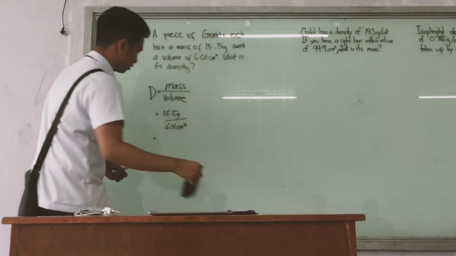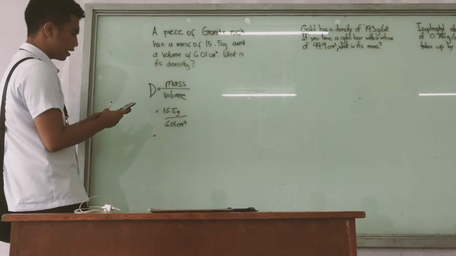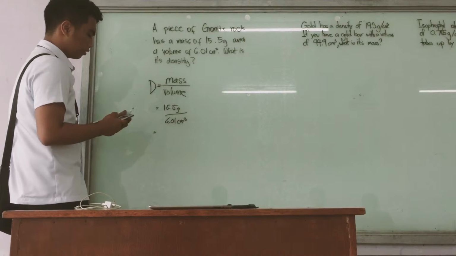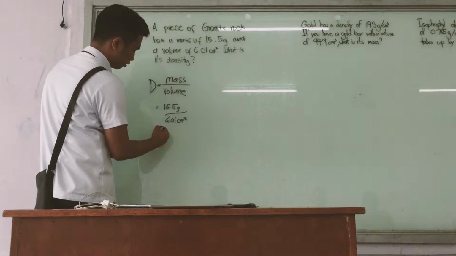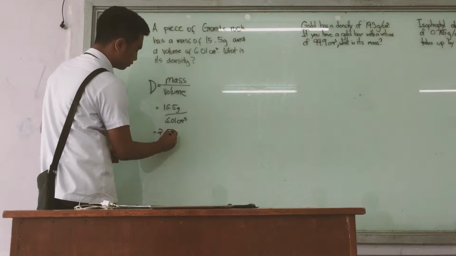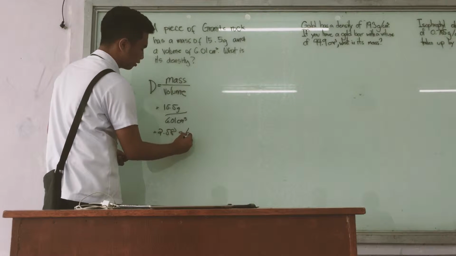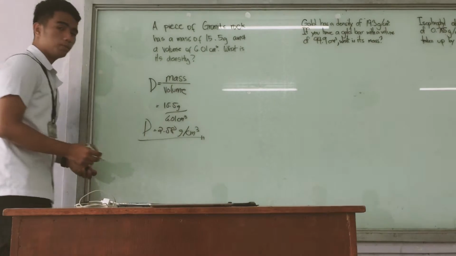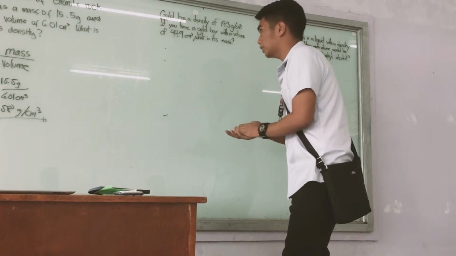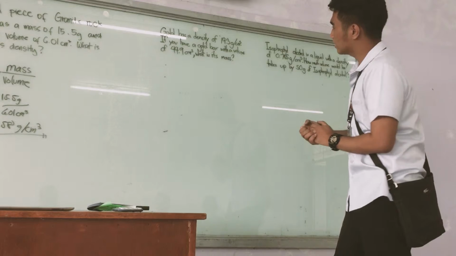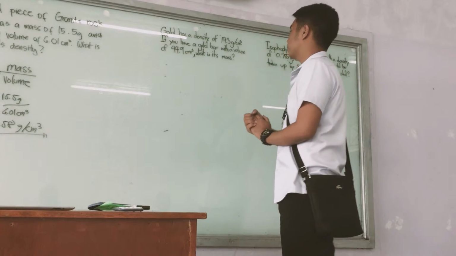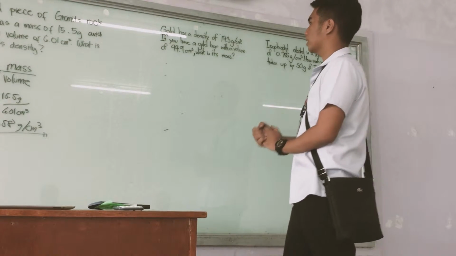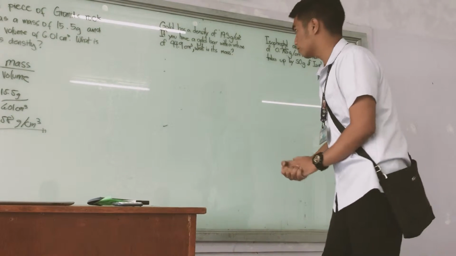Therefore, 15.5 divided by 6.01 is equal to 2.58 grams per cubic centimeter. So that will be your final answer. So we will proceed to the next problem. Gold has a density of 19.3 grams per cubic centimeter. If you have a gold bar with a volume of 44.9 cubic centimeter, what is its mass?